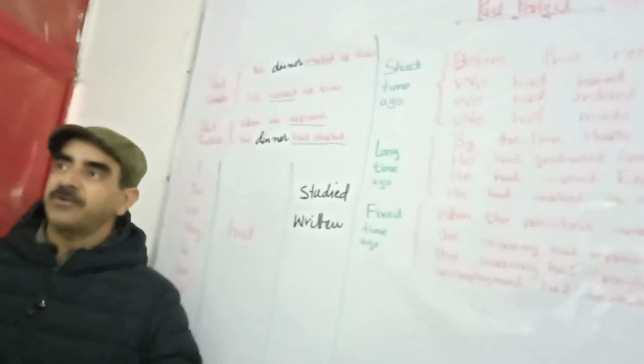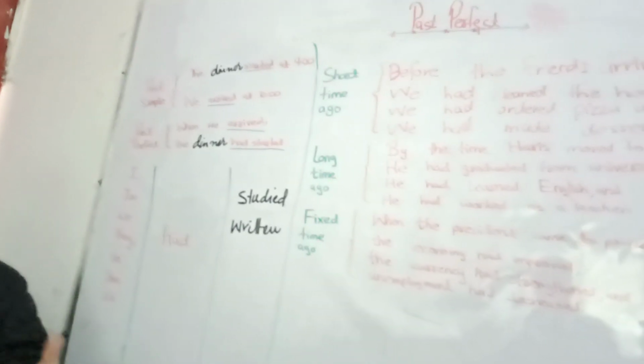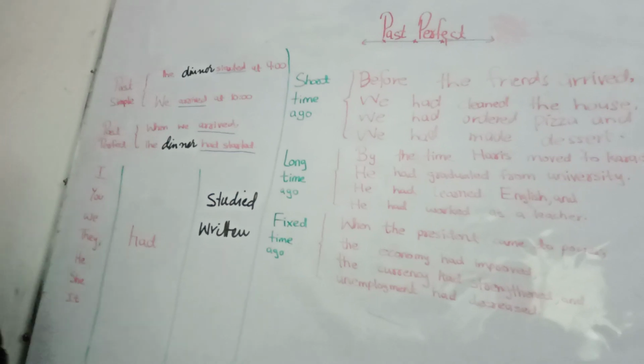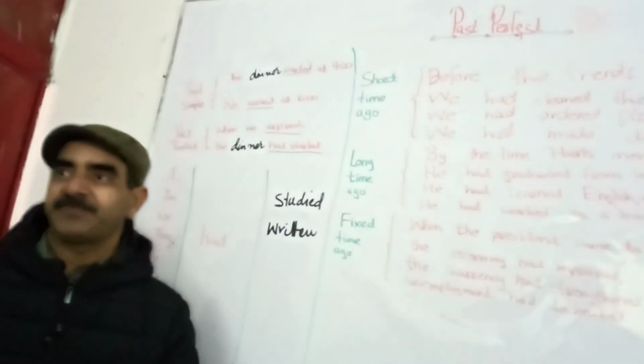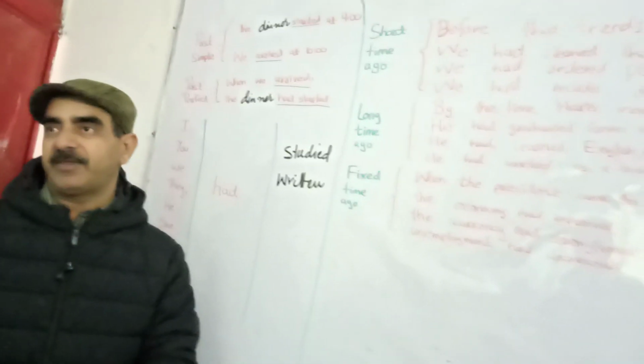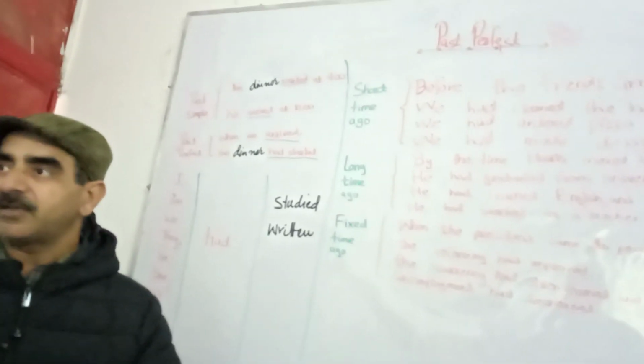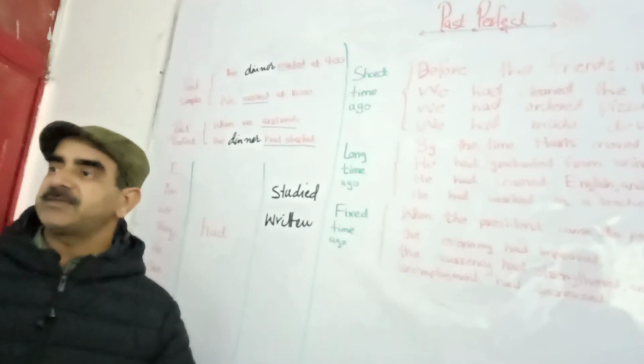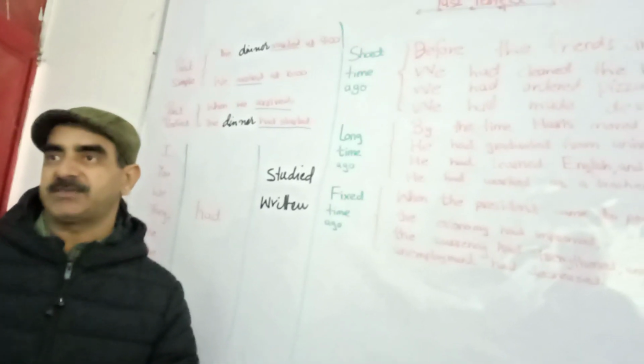So we combine two pasts to make the understanding of the past perfect tense easier. Otherwise, past perfect tense is had plus the third form of the verb. We use had and the third form of the verb. That is called past perfect tense.